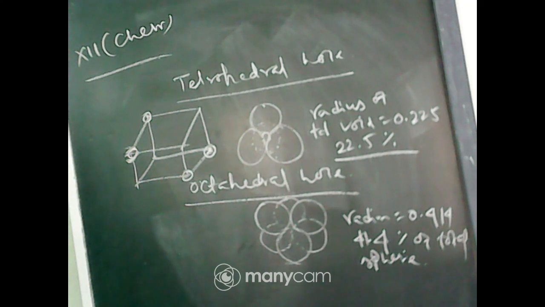Now, what are the characteristics? I told the characteristics for the tetrahedral voids, the coordination number is 4, but in case of octahedral voids, the coordination number of the octahedral void is 6, and there is only one octahedral void per sphere. Per sphere we get one octahedral void, whereas in case of tetrahedral voids, per sphere we get two tetrahedral voids.